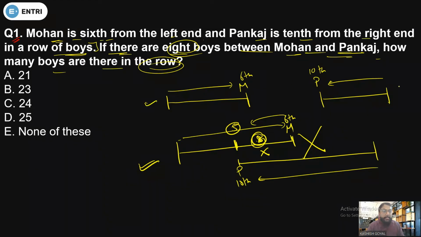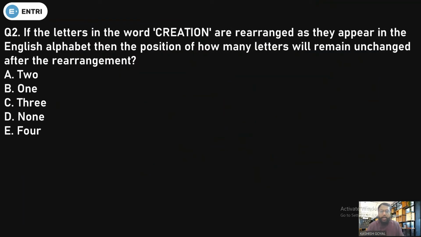So Mohan is 6th, Pankaj is 10th from the right, and there are 8 boys between them. The total number of boys we have to find out. So it will be 6 plus 10, 16, plus 8, 24. So the answer will be option C. That's it. Done. Clear? Okay, now let's see the second question. So there you have the second question.